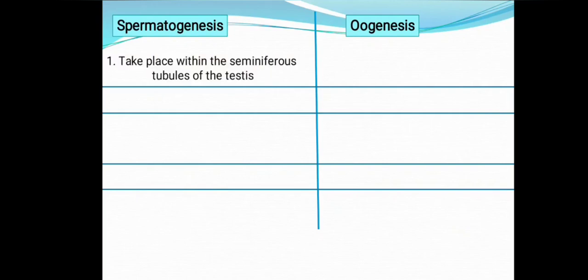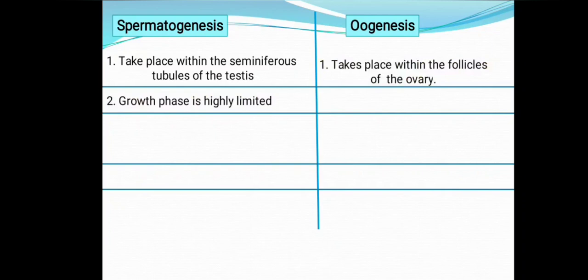Let us recall what we had studied in spermatogenesis and oogenesis, and we can make a list and differentiate both. First, spermatogenesis takes place within the seminiferous tubules of the testis. Oogenesis takes place within the follicles of the ovary. The growth phase is highly limited in spermatogenesis. That means it will take a short duration. In oogenesis, the growth phase is quite long.